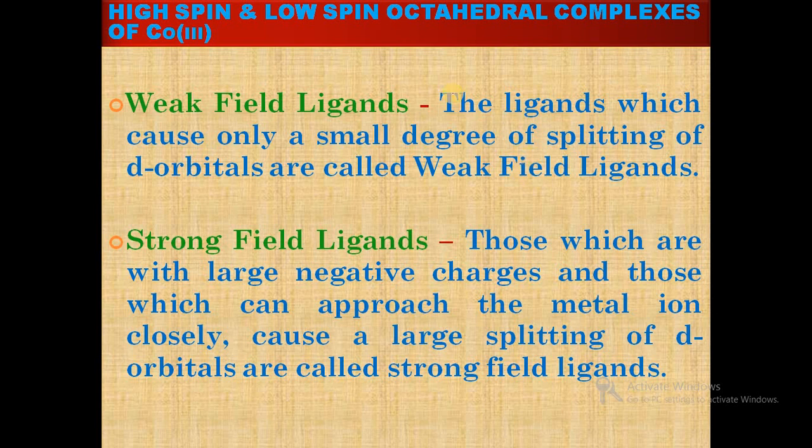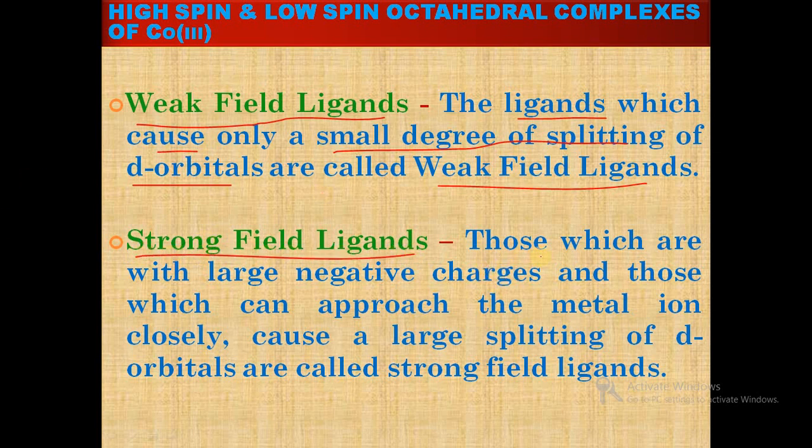Next we will see what weak field ligands are. The ligands which cause only a small degree of splitting of d orbitals are called weak field ligands. That is, due to the presence of the ligand, the splitting of d orbitals is very small. And what is a strong field ligand?